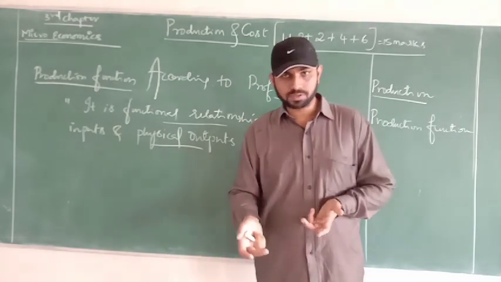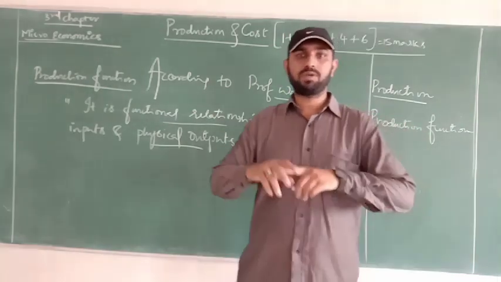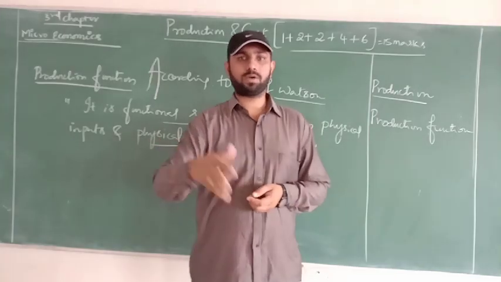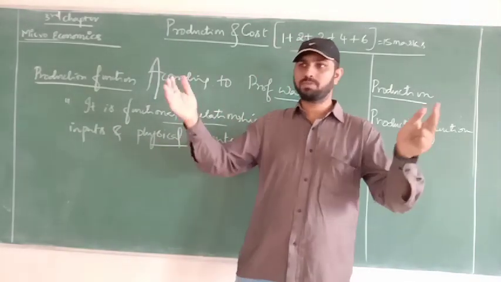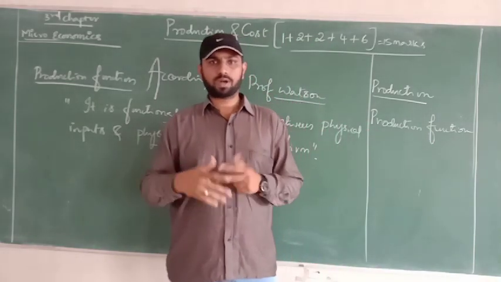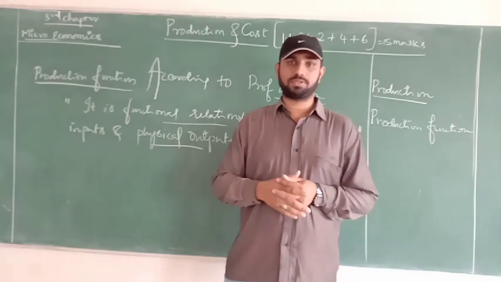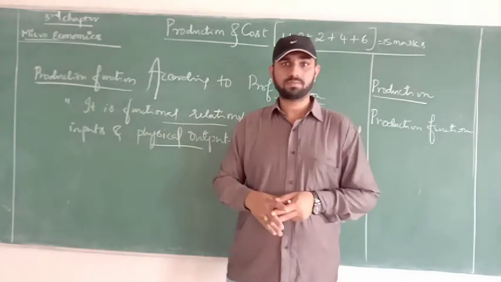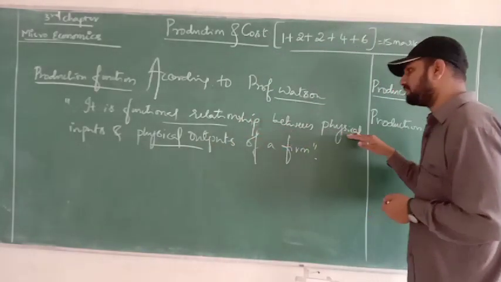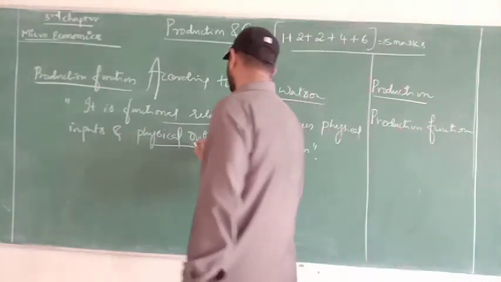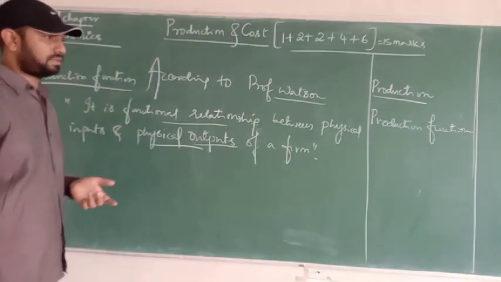The numerical values, how we can measure, like land, how many square feet. Labor, how many laborers are there? Number counted, 20 laborers, 50 laborers, 100 laborers. Capital, how much amount you have taken, how many machineries have been taken. Organization, how much profit you have given. So everything which is possible to measure and express is called physical. We can call them quantities. So it's a functional relationship between the physical inputs and physical outputs of a firm, and that is called the production function.